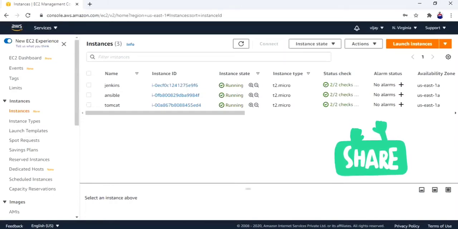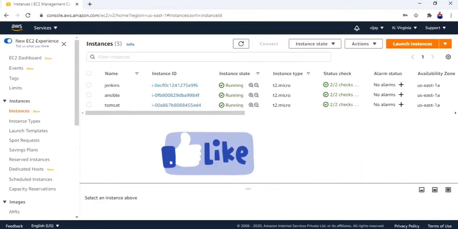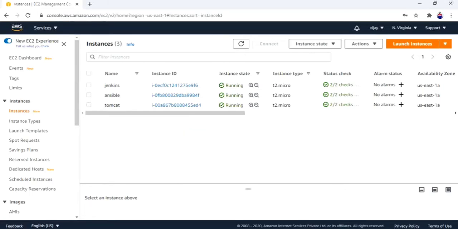Today I'm going to implement a complete CI/CD process from scratch. I will take a sample project and implement CI/CD, which includes Jenkins integration, Ansible integration, and Tomcat integration. I will do all things by taking a sample project. Currently I'm on the AWS console. I've taken a Jenkins server, an Ansible server, and a Tomcat server.